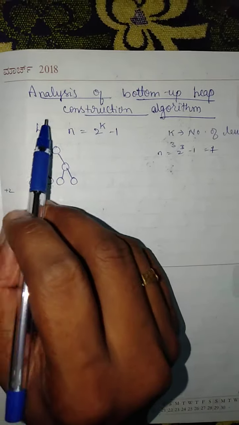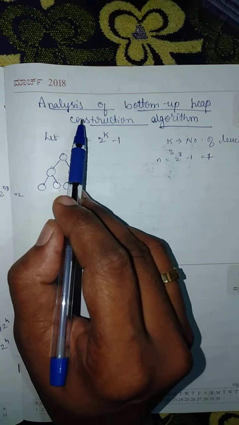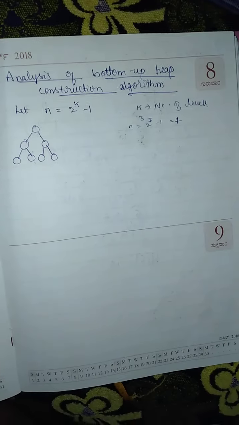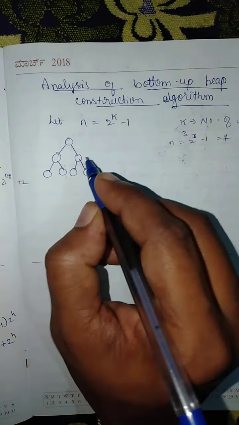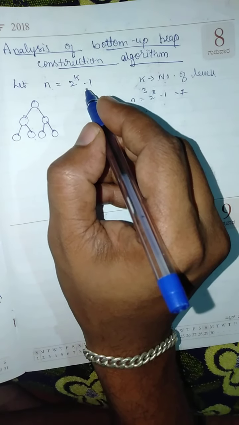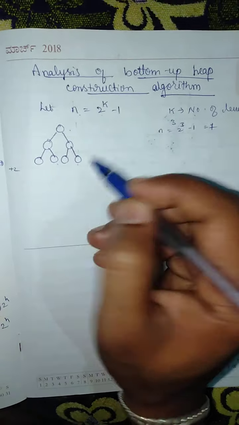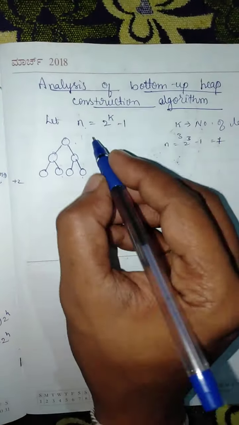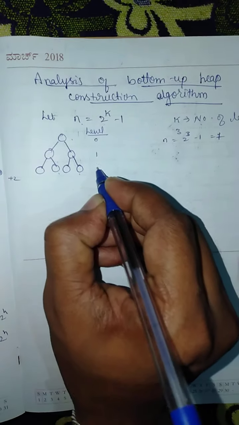So we shall analyze the performance of this algorithm for a set of nodes such that the binary tree is complete, and hence let n is equal to 2 to the power k minus 1, so that at each level the maximum number of nodes will occur. Let us regard this as level 0, 1, 2.